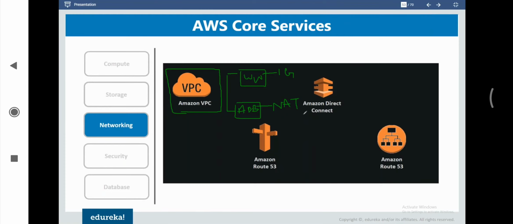And Direct Connect, as we discussed, is basically used for a direct connection between our corporate data center and the AWS services. And then the Route 53 service is basically used for distribution of the entire load.